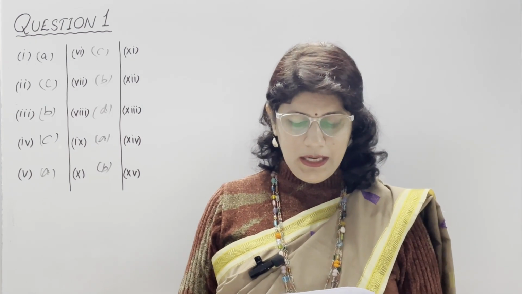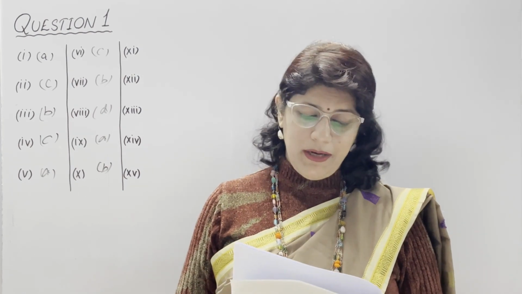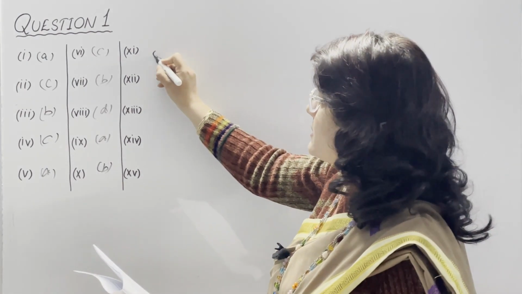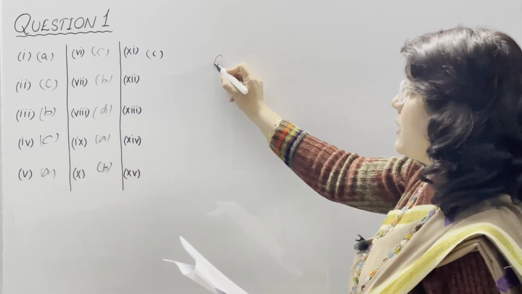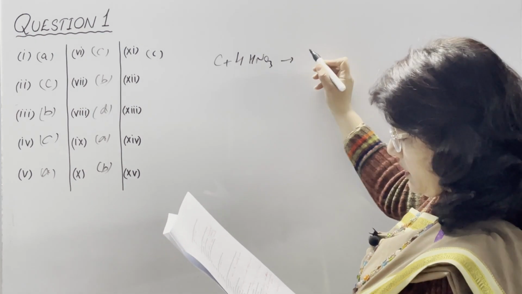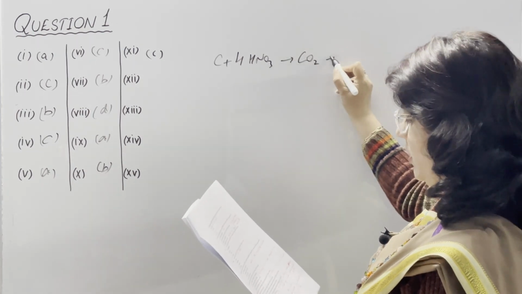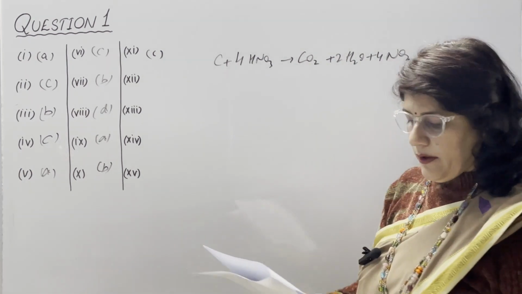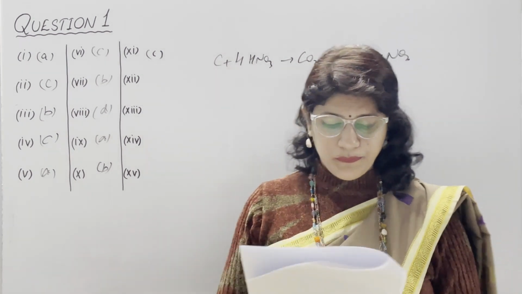In 11th part, coke means carbon on heating with concentrated nitric acid. A option does not react. B reacts to form water and carbon dioxide. C reacts to form water, nitrogen dioxide and carbon dioxide. And D reacts to form water and nitrogen dioxide. And the correct option is C because we know that carbon plus 4HNO3 gives carbon dioxide molecule, 2 molecules of water and 4 molecules of nitrogen dioxide. So correct option is C.